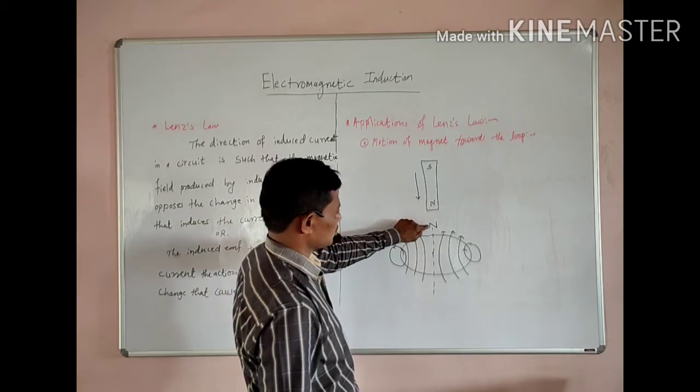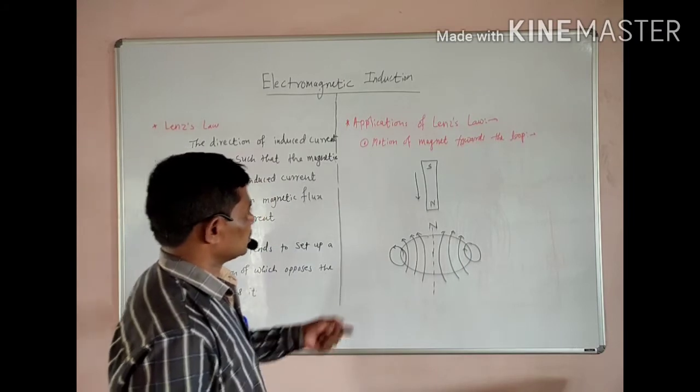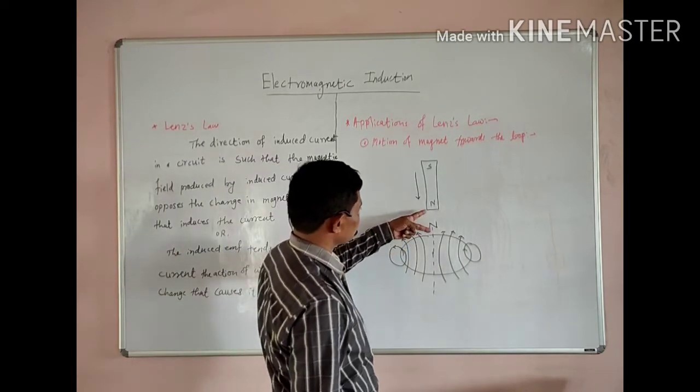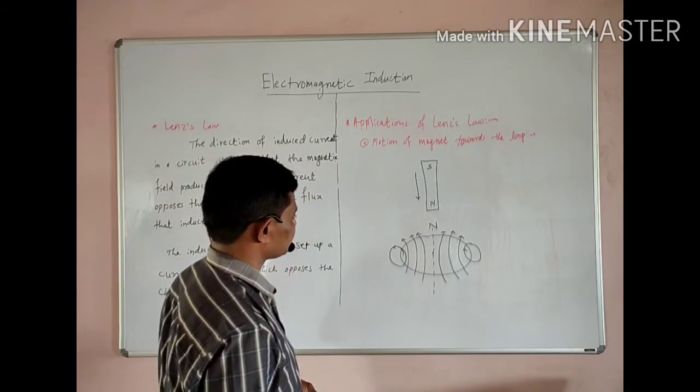North and north poles repel each other, and due to this there is a repulsion between the magnet and this conducting wire.